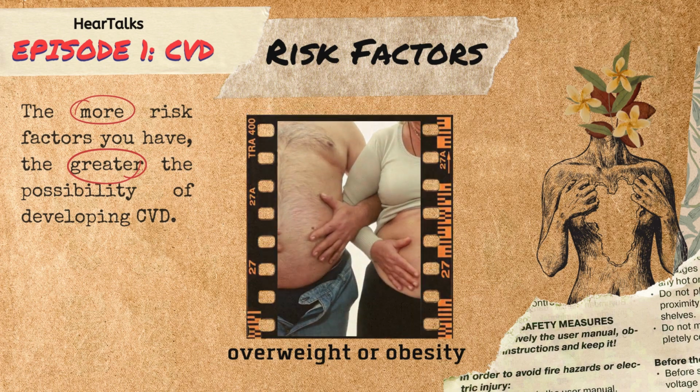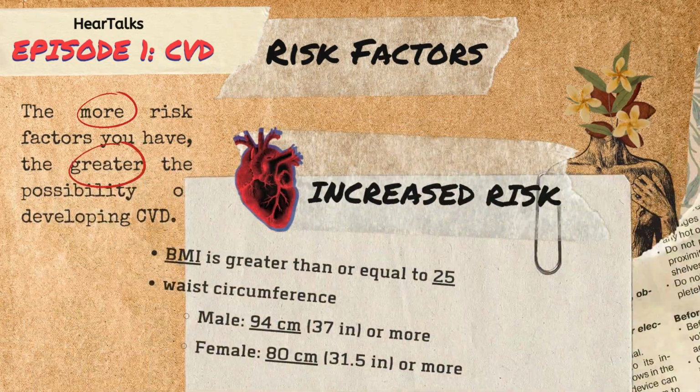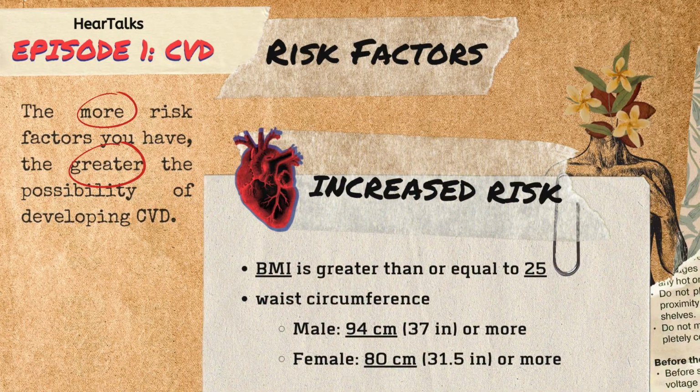An individual has an increased risk for CVD if their BMI is greater than or equal to 25, or if he has a waist circumference of 94 centimeters, about 37 inches or more, or if she has a waist circumference of 80 centimeters, about 31.5 inches or more.